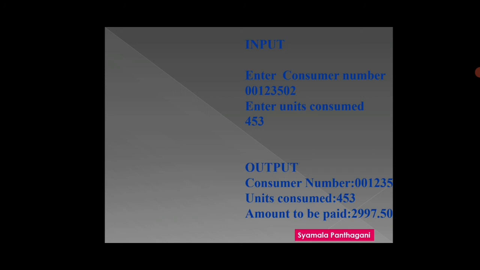Input: enter consumer number. If I entered 00123, that is the consumer number. Enter units consumed, that is 453, I entered. Now what is the output here? Consumer number is 00123, that is not visible here, sorry. Next, units consumed 453. Now amount to be paid is 2997.5 rupees. This is the output.